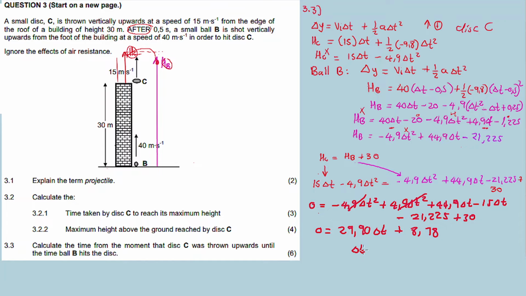So therefore delta t, interesting, why is my answer negative? So it's positive. Wait, why negative? It's not possible for time to be negative. Did I make an error somewhere? Okay, let me see.